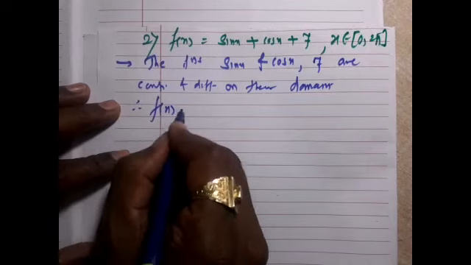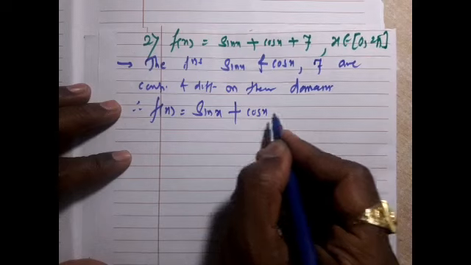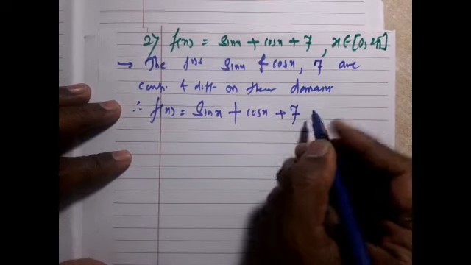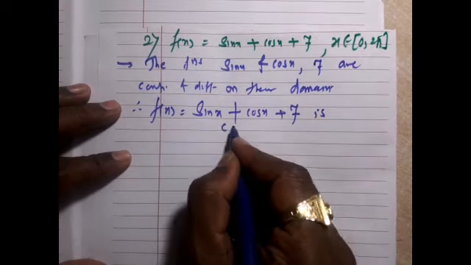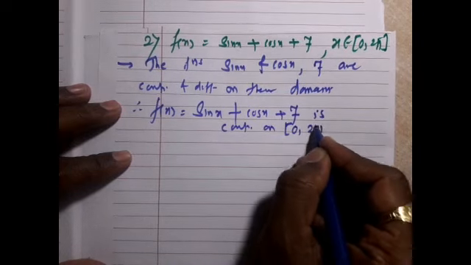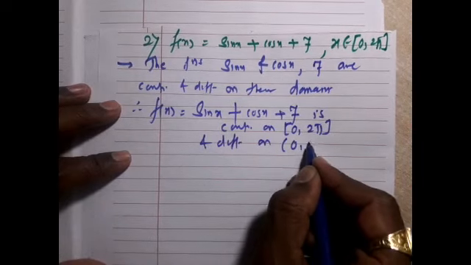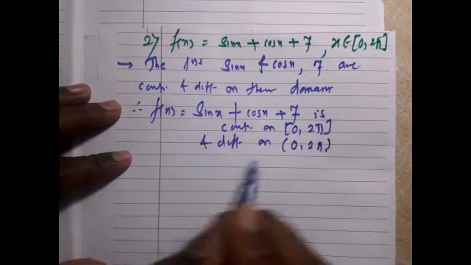Therefore, f(x) = sin x + cos x + 7 is continuous on the closed interval [0, 2π] and differentiable on the open interval (0, 2π).